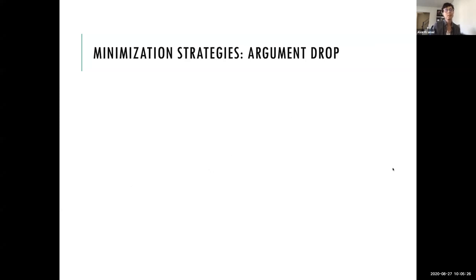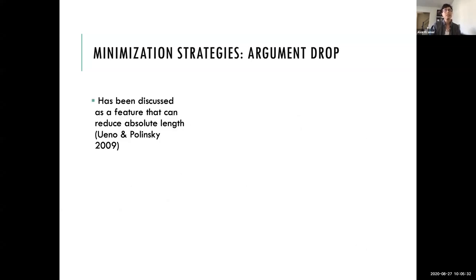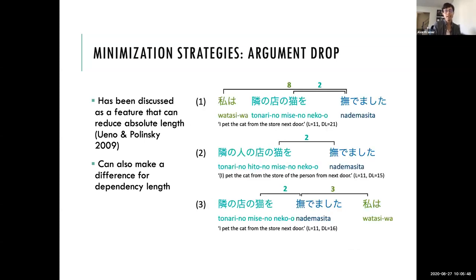Another way that you can reduce dependency lengths is through argument drop. Argument drop has been talked about as a feature that can reduce the absolute length of a sentence just in terms of number of words, but I haven't seen it talked about so much in terms of dependency length minimization. But it can actually make a big difference for this too. Looking at this example here, we have 3 sentences in Japanese that are all length 11, roughly in terms of morphemes. It's important that we're looking at sentences that are all the same length here, because later on, when I get to the graphs, we'll be thinking about dependency length in terms of total sentence length.